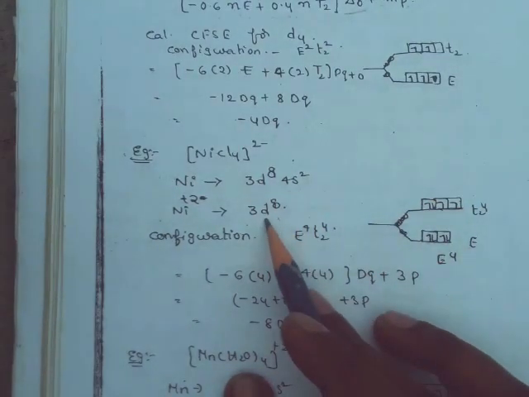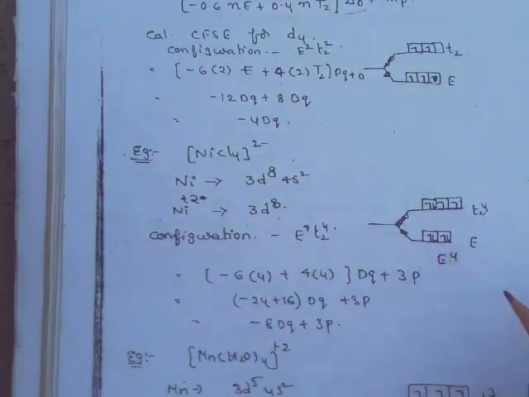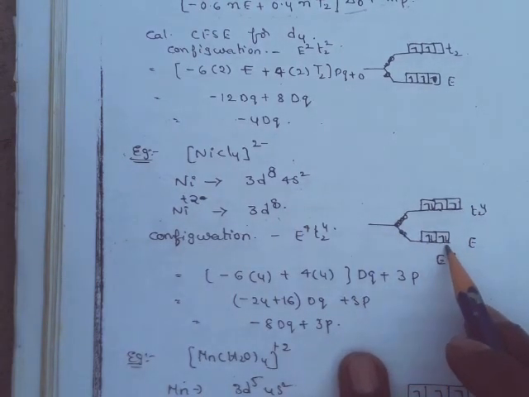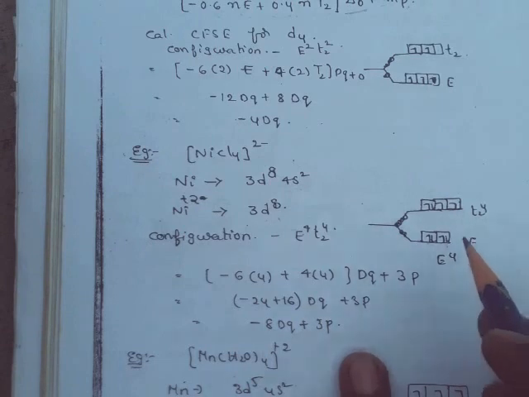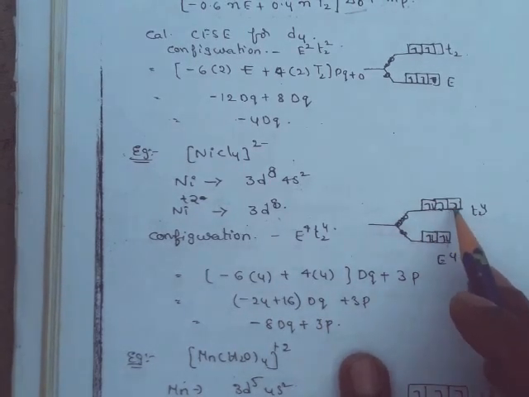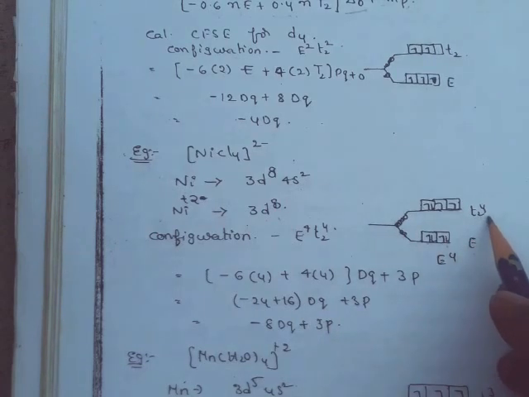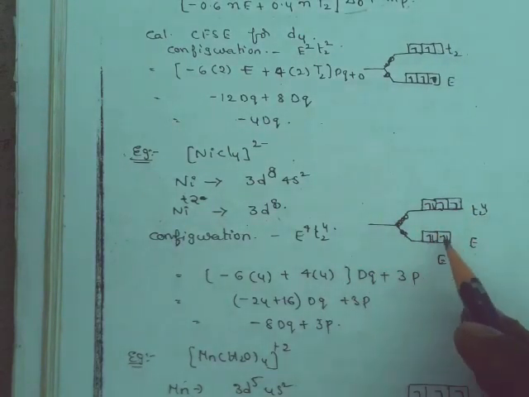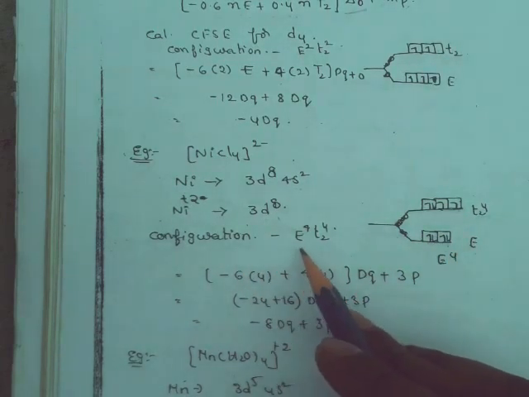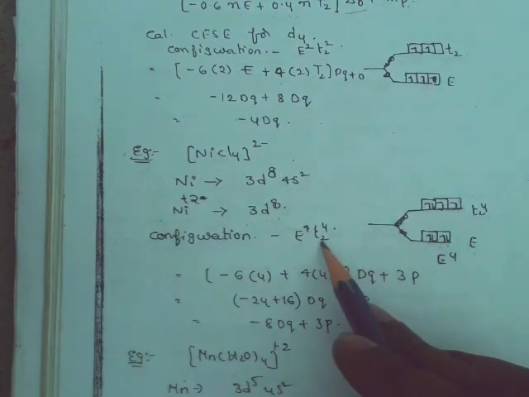These electrons were occupied in d orbitals like this: first the 2 orbitals in the E set are occupied by 4 electrons and the remaining 4 are occupied in T2 orbitals. d8: 1 2 3 4 5 6 7 8. Then what is the configuration? E orbitals contain 4, T2 orbitals contain 4.